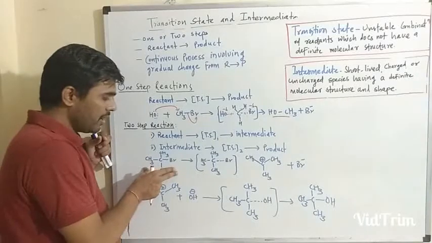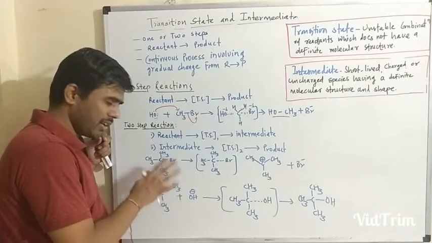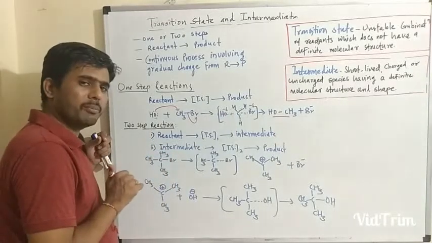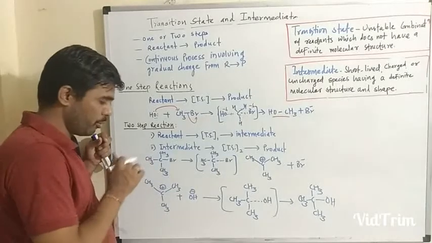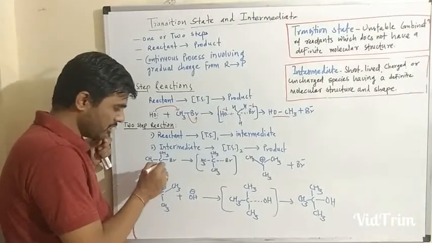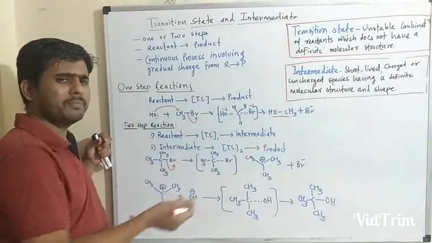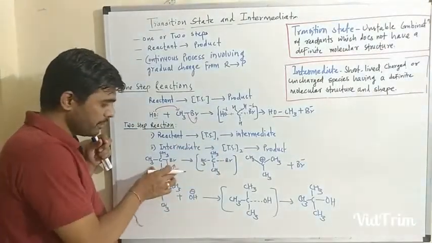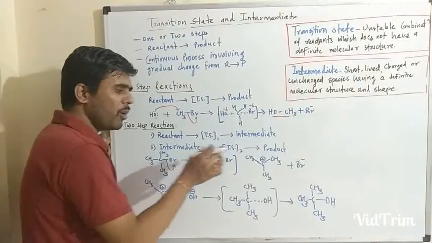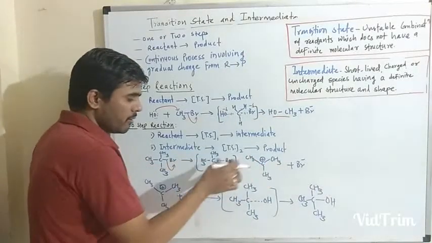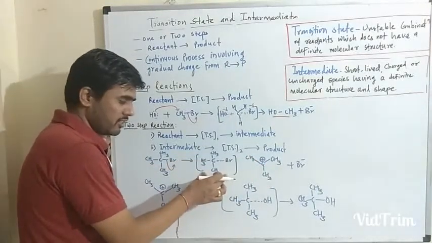This is the hydrolysis of an alkyl halide, in this case tertiary butyl bromide. On hydrolysis, in the first stage the bromine departs with itself, because bromine is a good leaving group. It forms this intermediate via this transition state.